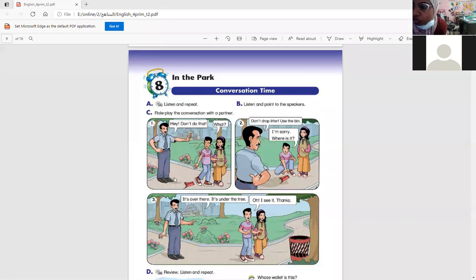So here the ranger is the person who guards the garden, okay? And takes care of anything in the garden.